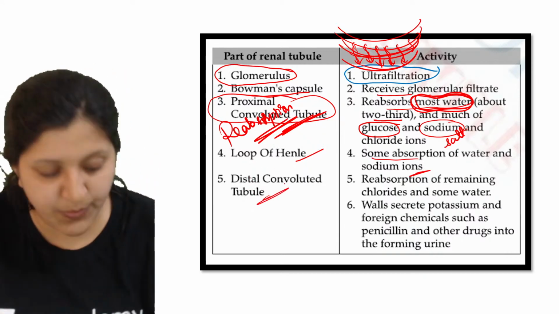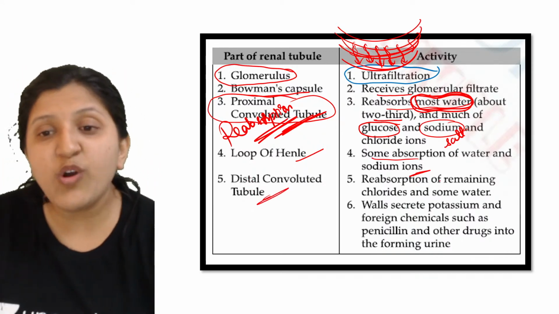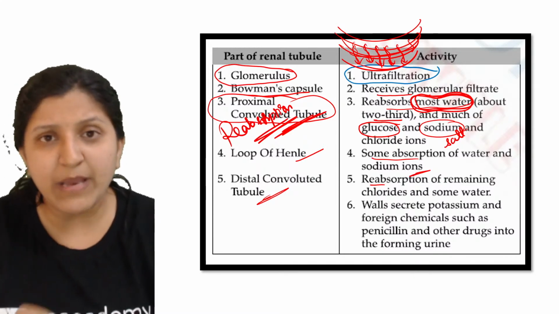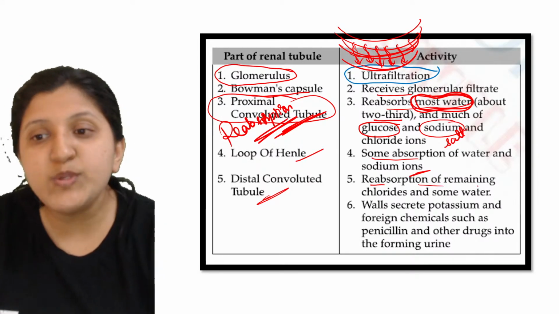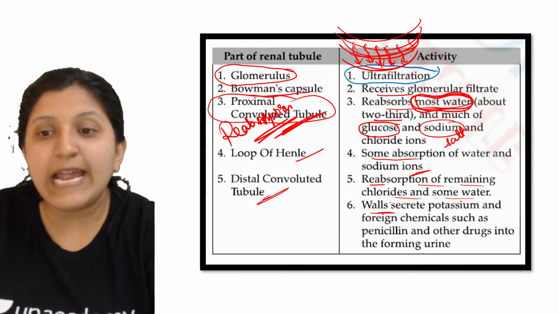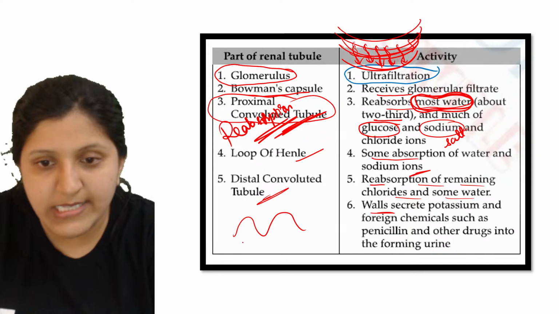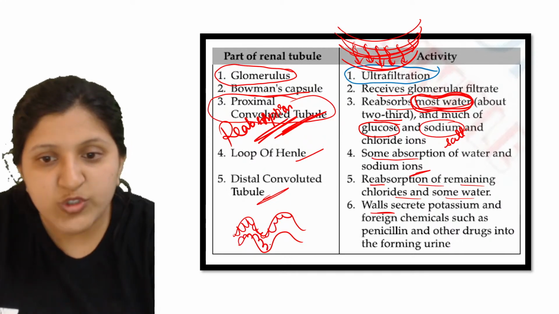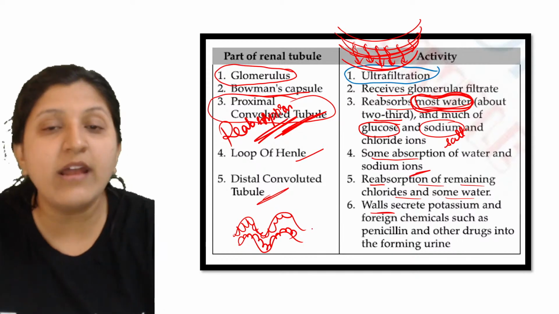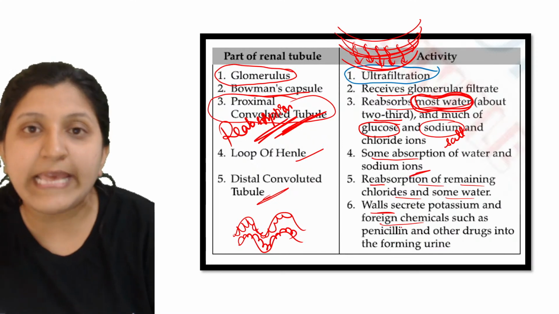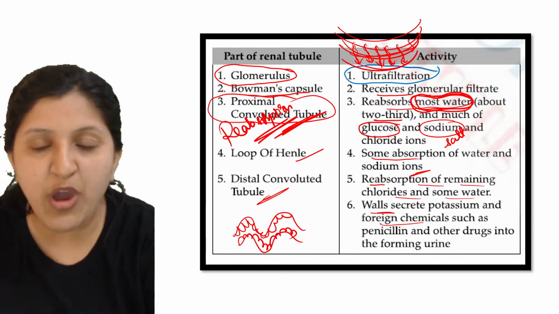Then the distal convoluted tubule. In the distal convoluted tubule, reabsorption also occurs, though only a very minimum amount can occur. It reabsorbs the remaining chlorides and some amount of water. Then the walls of the DCT will have many cells. There are cuboidal epithelial cells, and these cuboidal epithelial cells are the ones that secrete foreign chemicals, such as drugs, that is, medicine when you are consuming it.